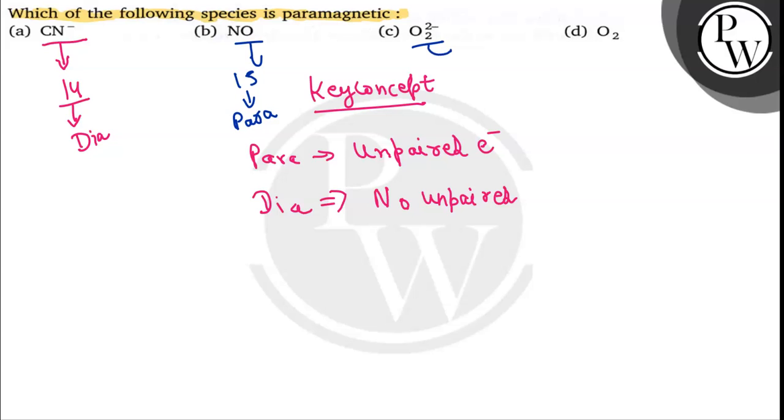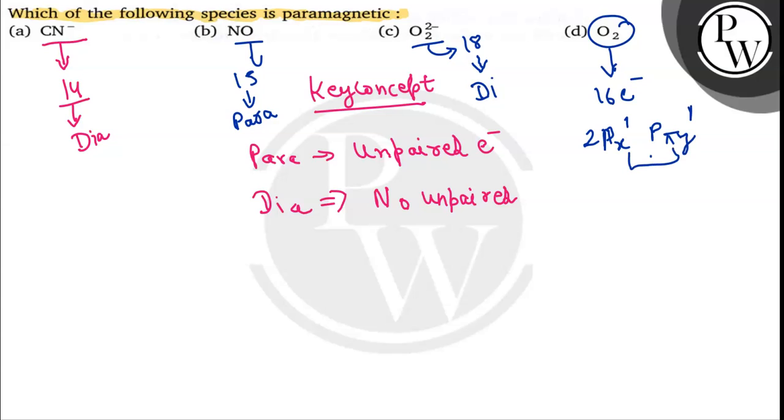Now O2 2 negative. Oxygen is 8, so 16, 16 plus 2 is 18. Basically 18 electrons also show diamagnetic behavior. All are fully filled. But if we go through this O2, it will contain 16 electrons. Even though it is an even number of electrons, one electron would be in pi 2px and one electron in pi 2py. So this will contain 2 unpaired electrons. This is also paramagnetic in nature.